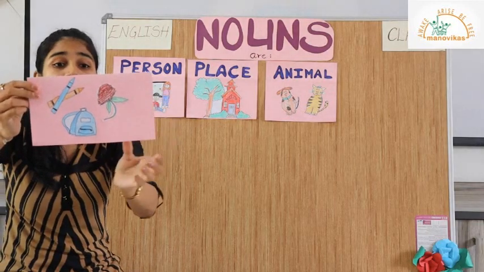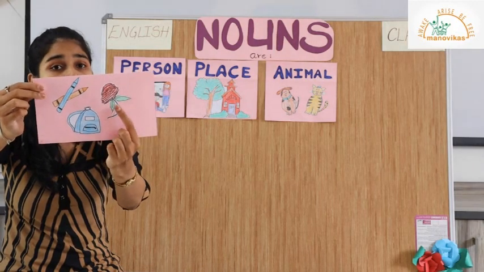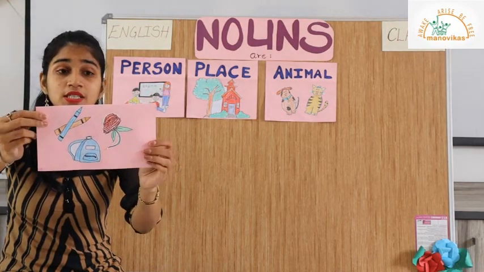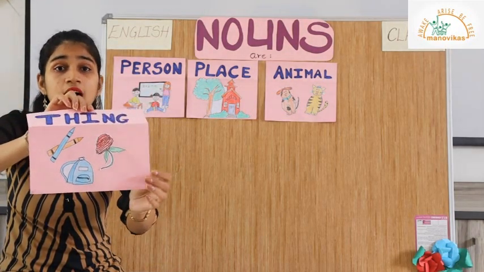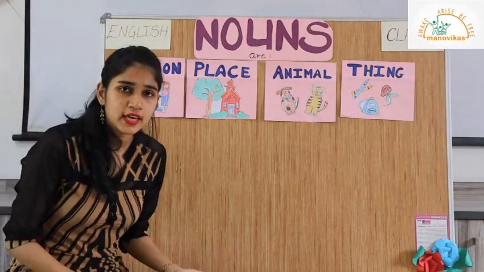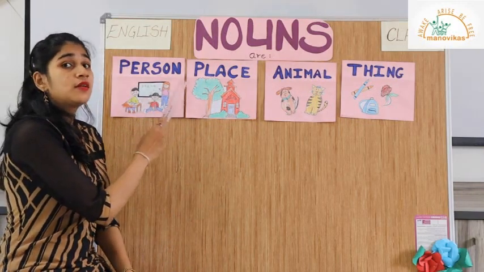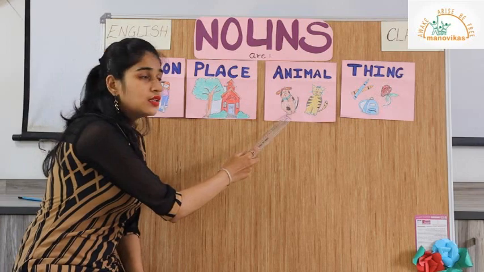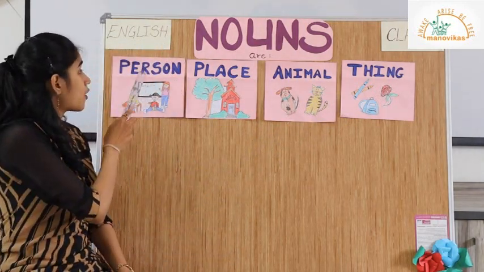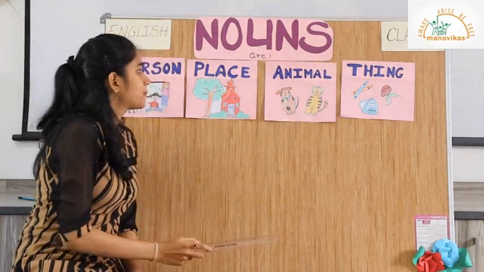Here you can see some things: a bag, crayons and flour. These are all things, and naming words used to describe these things are called nouns. So students, what are nouns? Nouns are naming words. They are the naming words used for person, place, animal and thing. Repeat with me. They are the naming words used for person, place, animal and thing.